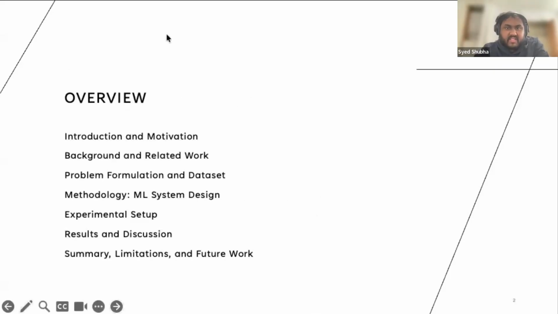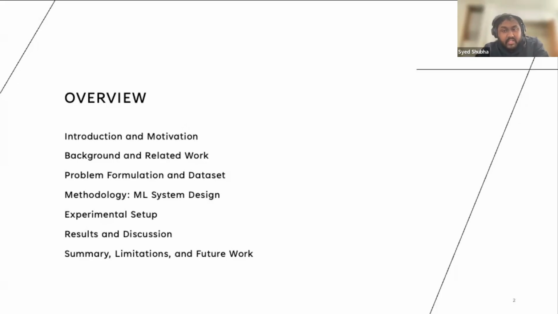Now, here is the outline of our talk. I will start with the introduction and the motivation: why entanglement detection is hard and why we care about classical shadows. Then I will briefly review the background and the related work, including the Werner state, concurrence, and the classical shadow formalism.